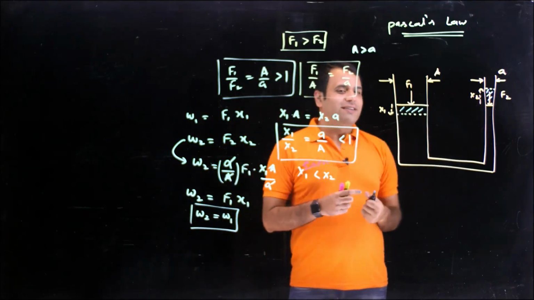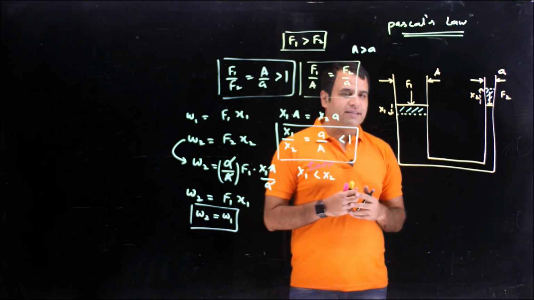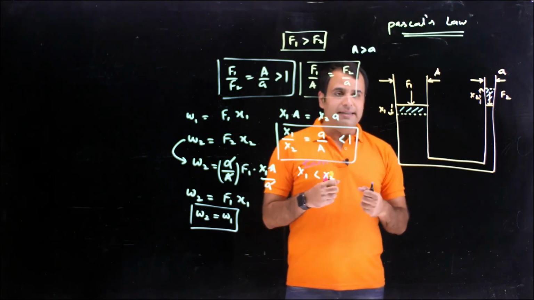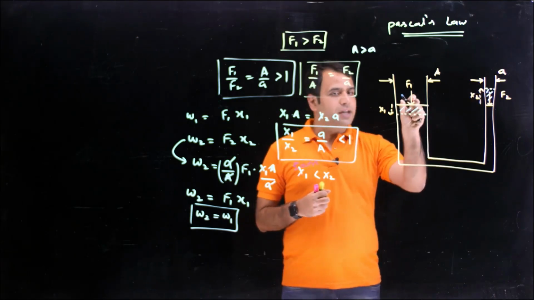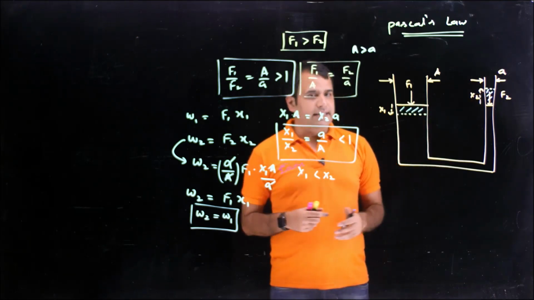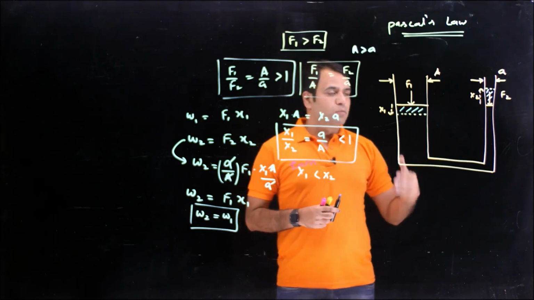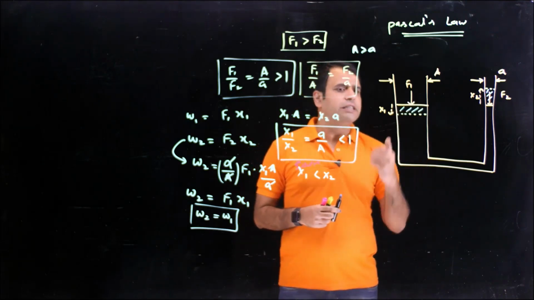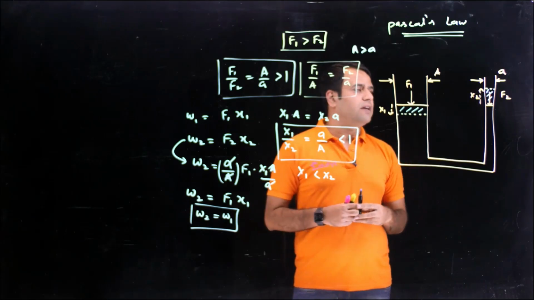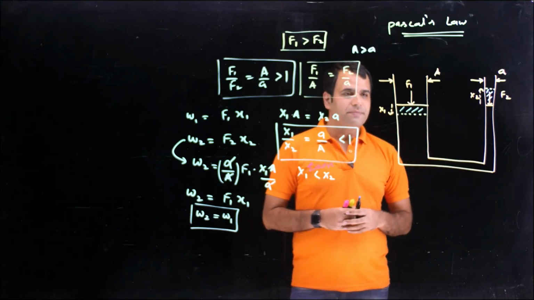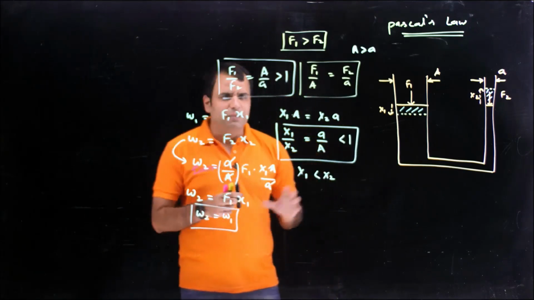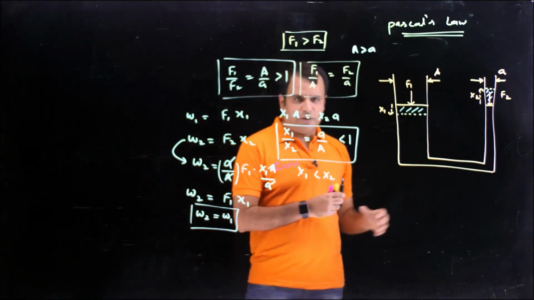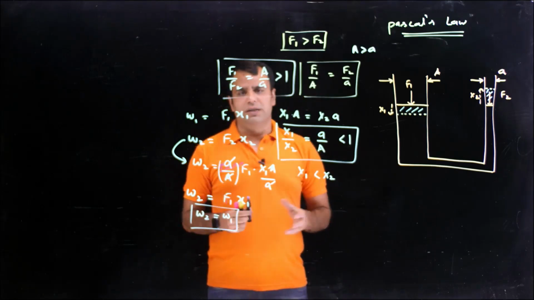So if I just want to lift the object, and if my constraint is the force, I'll apply the force here and lift the object from here. If force is not the constraint and we want more displacement, I'll apply the force here and lift the object from this side. So this is some sort of arrangement by which we can change the force, but we cannot change the work done. That's the law.